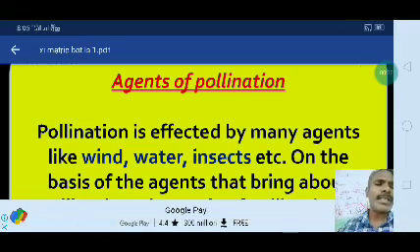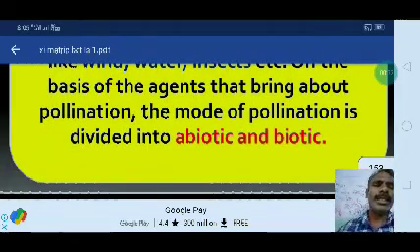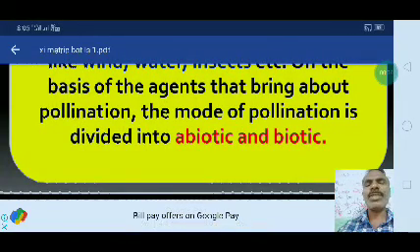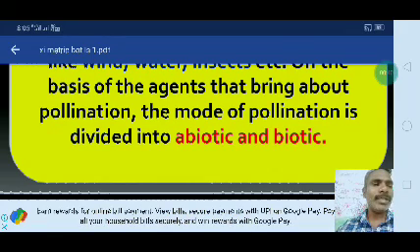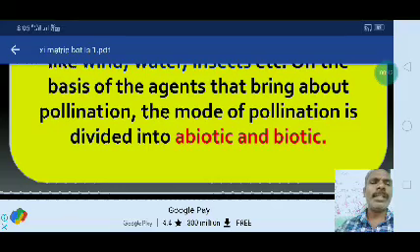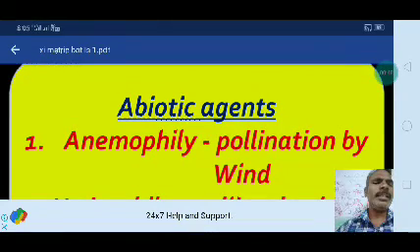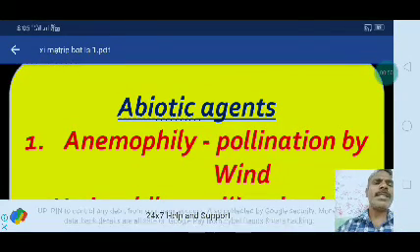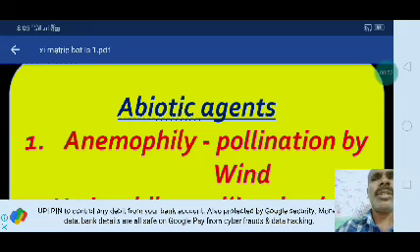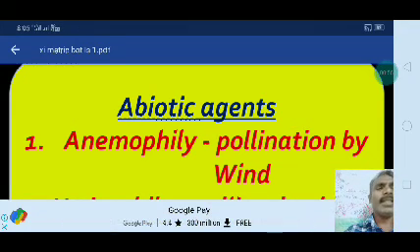On the basis of the agents that bring about the pollination, the mode of pollination is divided into abiotic and biotic. Abiotic means nothing but the non-living organisms. Biotic means the living organism. Here, first one, abiotic agents. The abiotic agents are nothing but those where no living organism is involved.